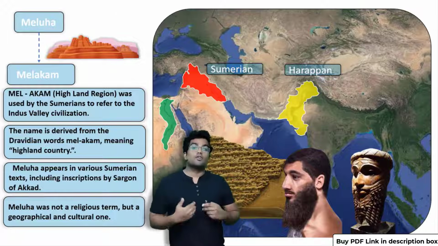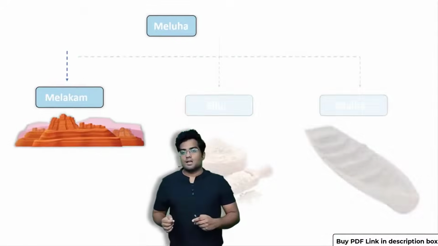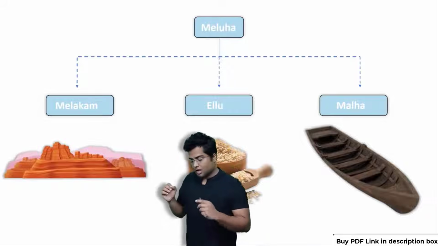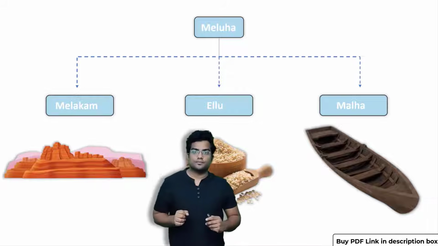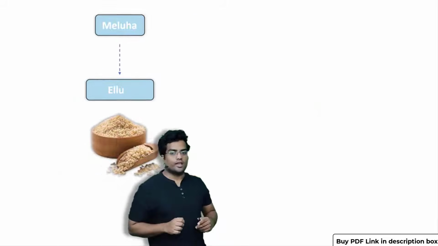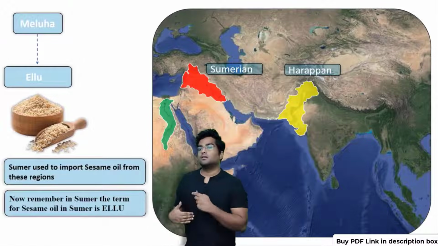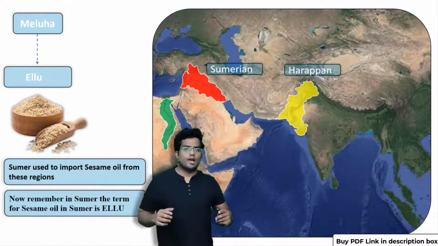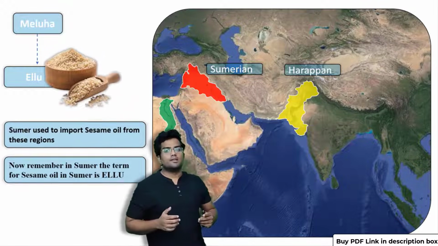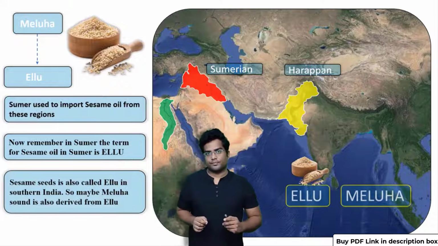Right? Now let's focus on the second one. You have another word, that is Elu. Meluha may be derived from this particular word, Elu. So what is Elu? Elu simply means sesame seeds.